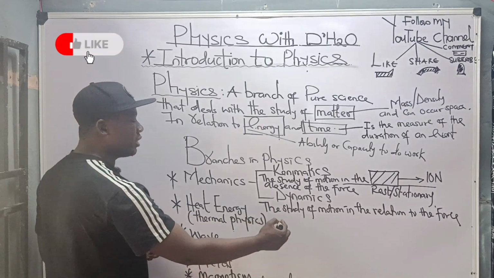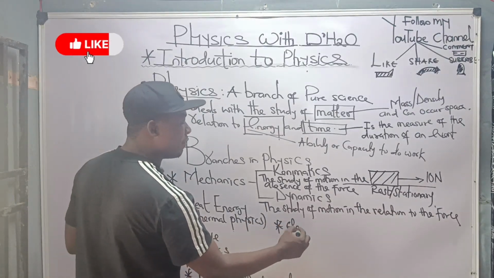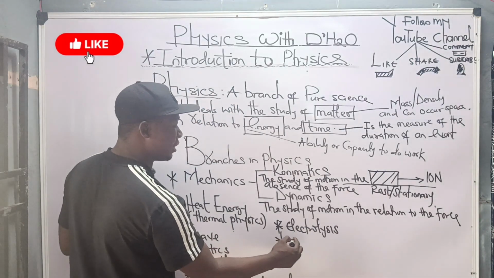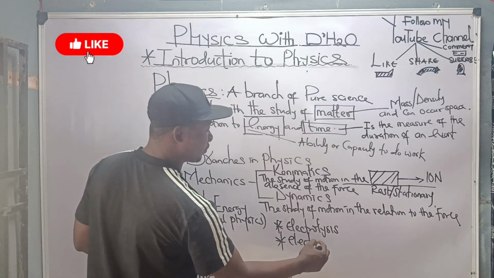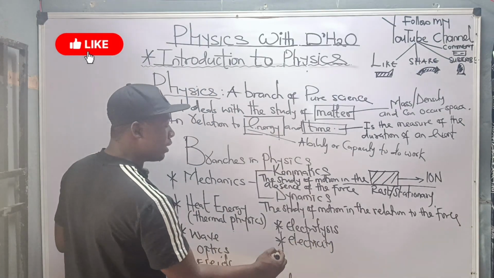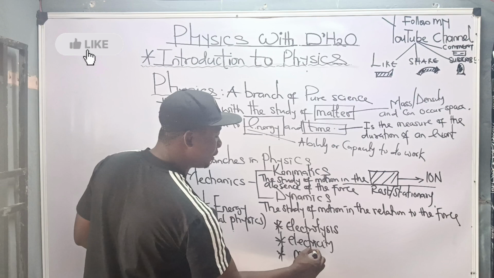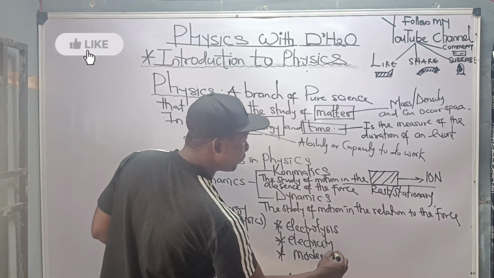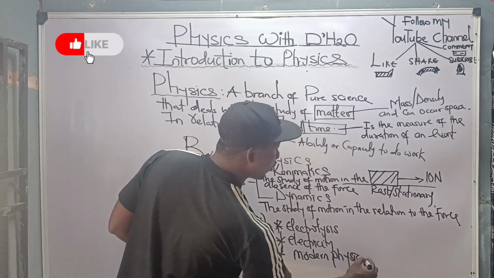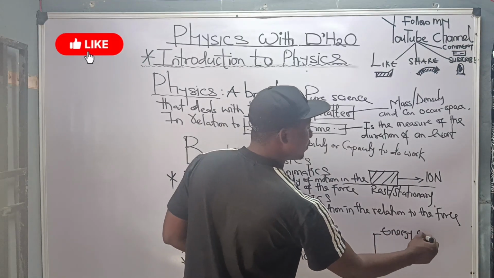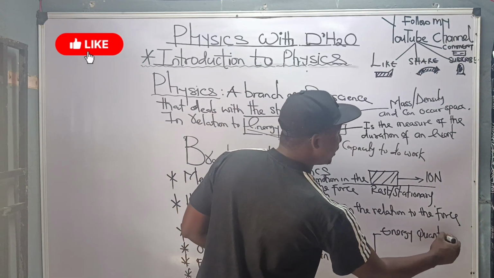We have electrolysis. We have electricity. We have energy quantization, or we call it modern physics. Modern physics encompasses energy quantization.